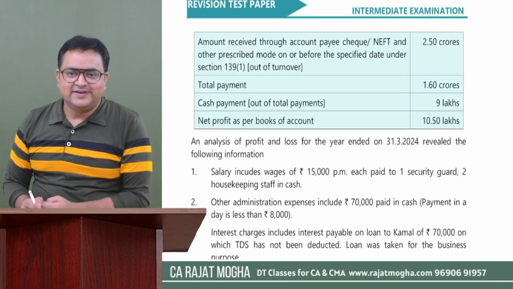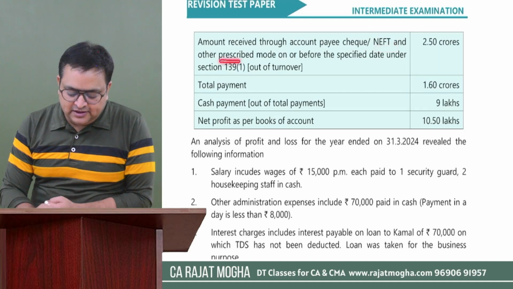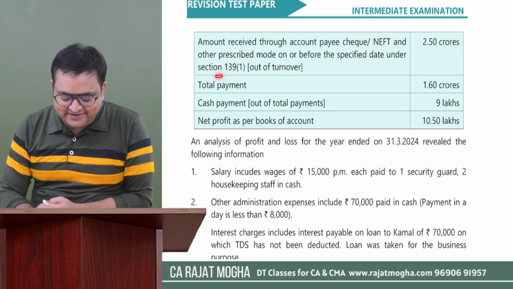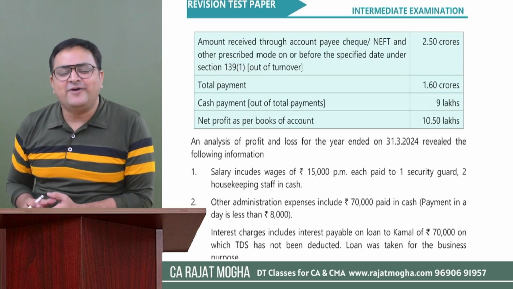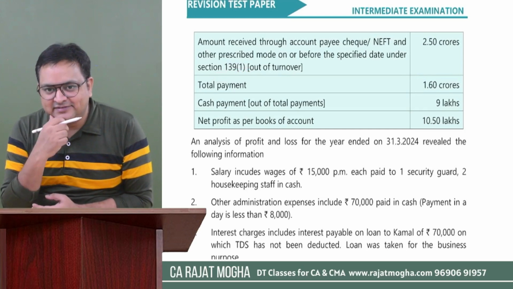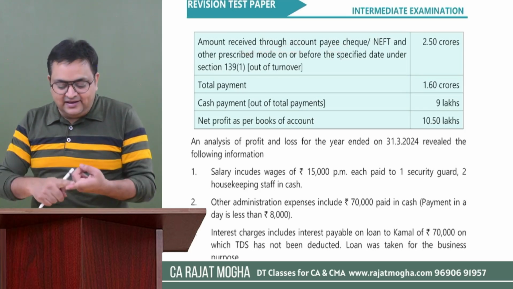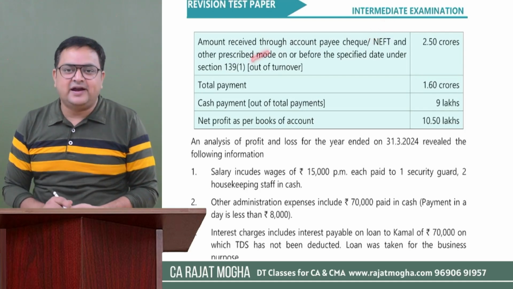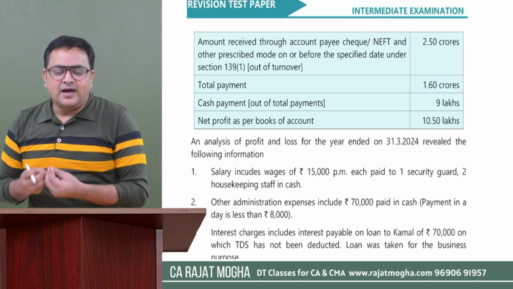Amount received through account payee cheque, NEFT or other prescribed mode on or before the specified date mentioned under section 139(1). This is nothing but the due date of ROI. Why are they giving this amount? They are telling us it is account payee cheque, NEFT, other prescribed mode, which is nothing but banking mode. And this is the amount received up to the due date of ROI.